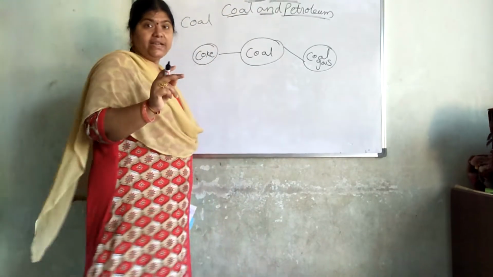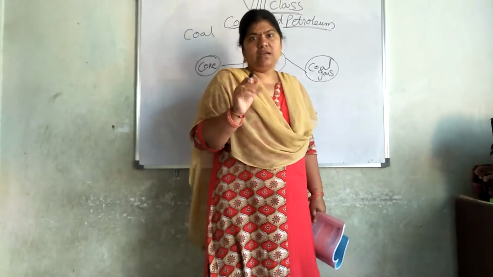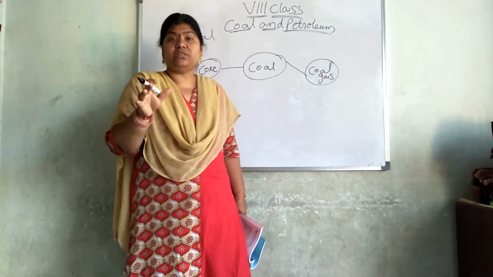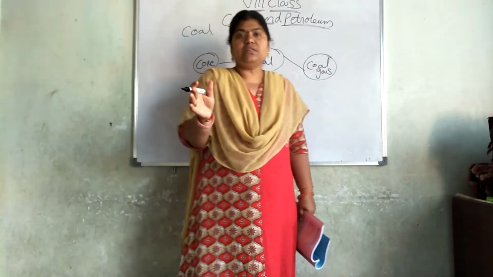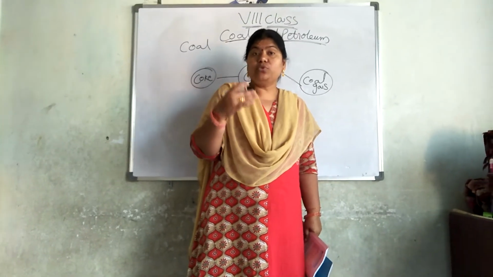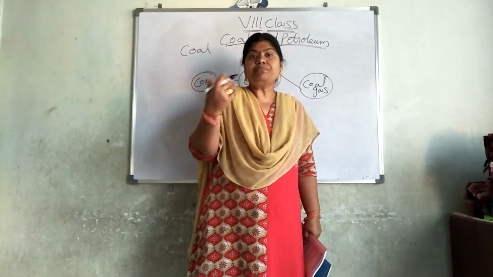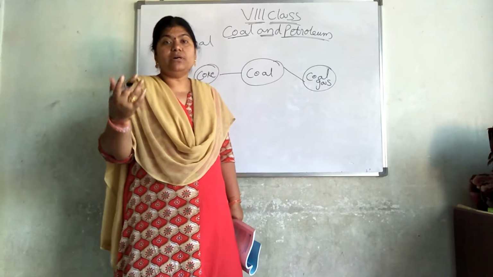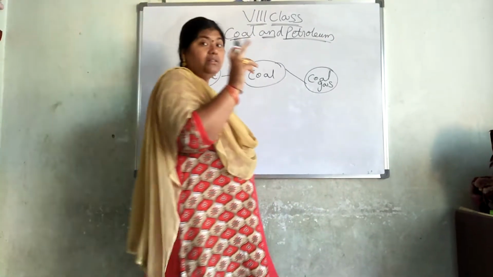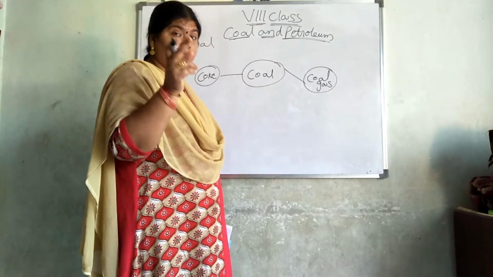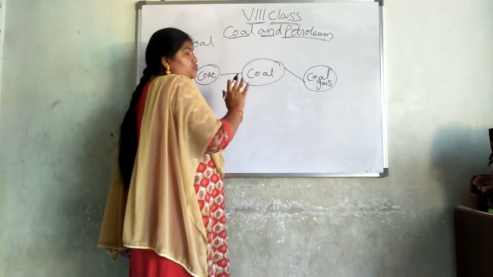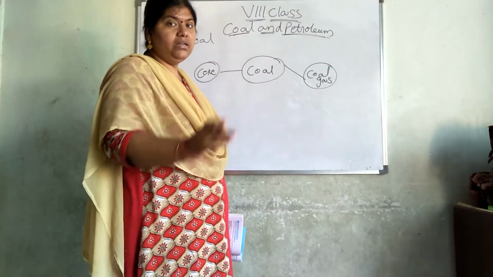What did I say? Two types of coal are there. One is the coal which is extracted from the earth's crust. The other one is the coal which we are getting from wood. The coal from wood is called charcoal, and the coal from the earth's crust is called coal from mines. The coal from the earth's crust is what we are going to discuss now. It is divided into coal gas and coke.